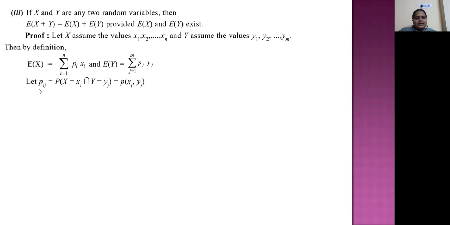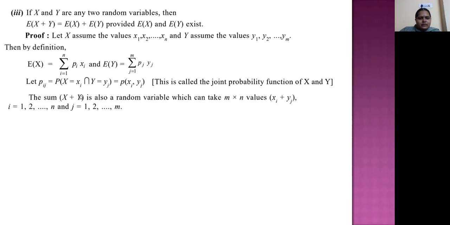Next, we are taking a combined probability, a joint probability for these two random variables. Actually, this is beyond your syllabus. So we will just write it as P of (x equal to xi intersection y equal to yj), which is nothing but pij. This is called the joint probability of x and y.